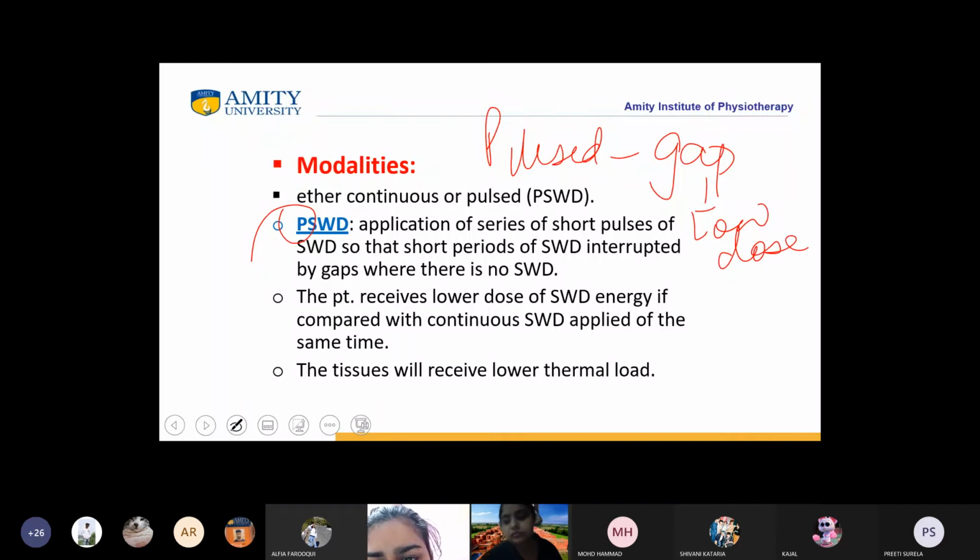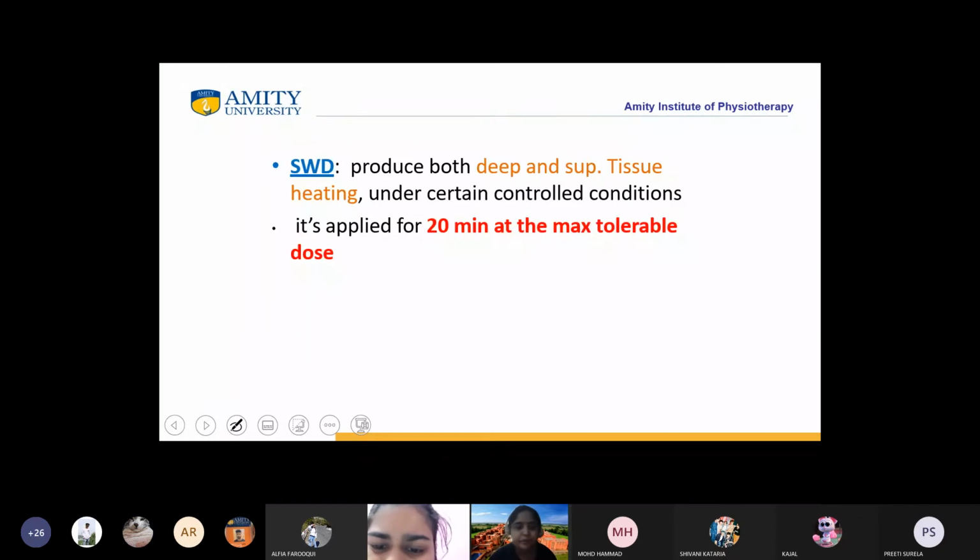If you are giving rest, less energy is going to the patient's tissue, so you are giving a lower dose of SWD. So the tissue will receive a lower thermal load. All of you agree?